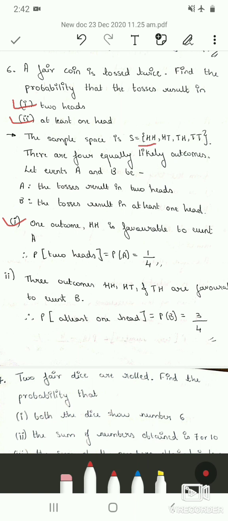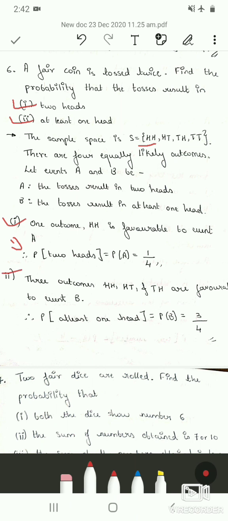They have asked for 2 heads. In the sample space we can see there is only one outcome which is 2 heads. Therefore the probability of 2 heads is m by n. Here m is just 1 and n is 4. So the probability of event A is 1 by 4.